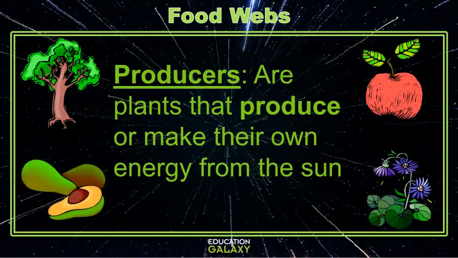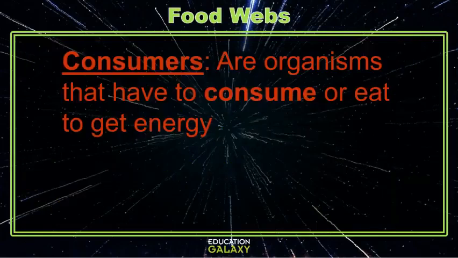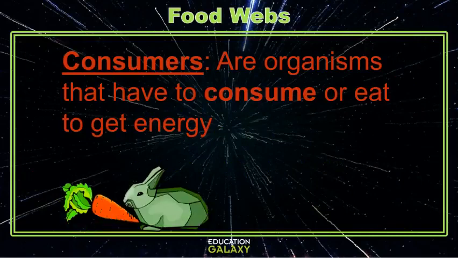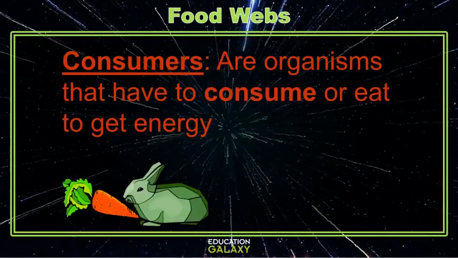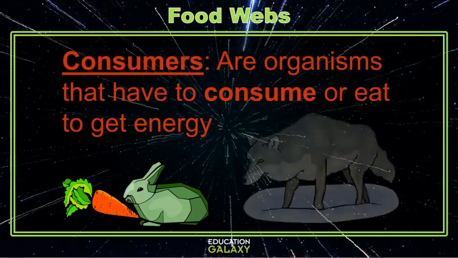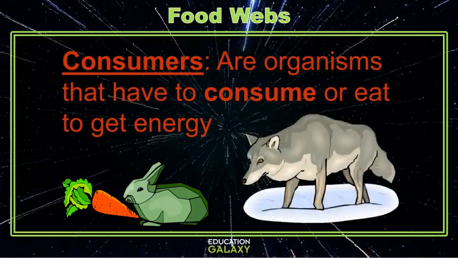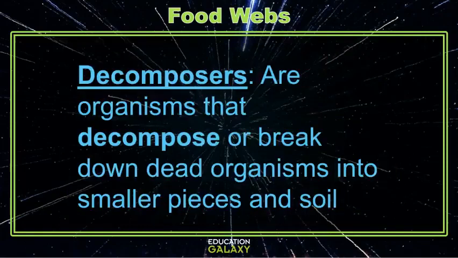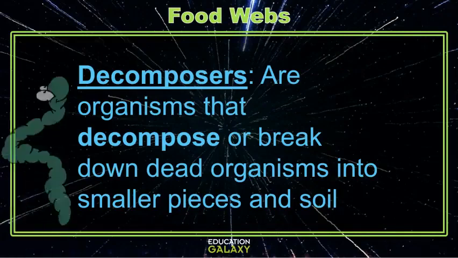Plants can then be eaten or consumed by consumers. Consumers are any organism that eat to get energy. But consumers aren't just limited to eating producers or plants. They can also eat other consumers as well. There are even organisms that get their energy from eating dead material, and they're called decomposers because they take dead material and decompose it into smaller pieces in soil.